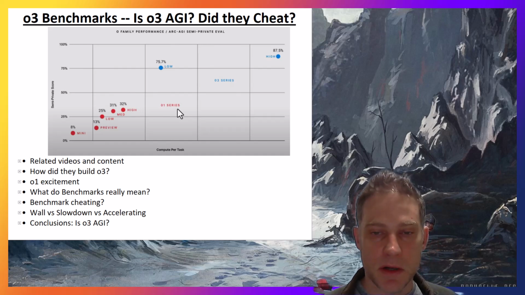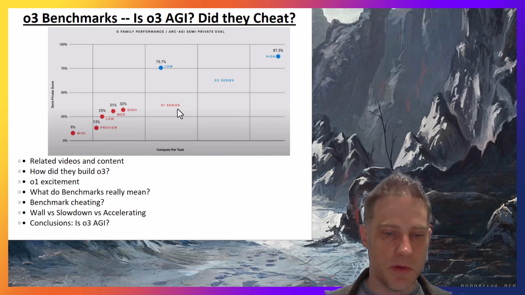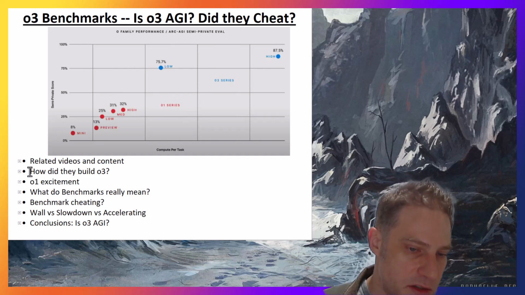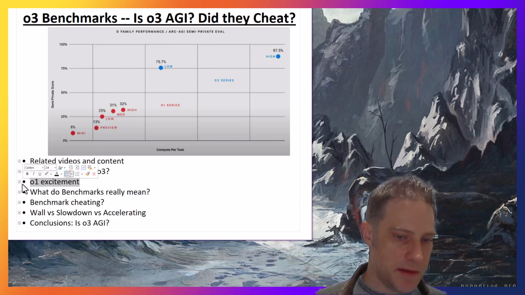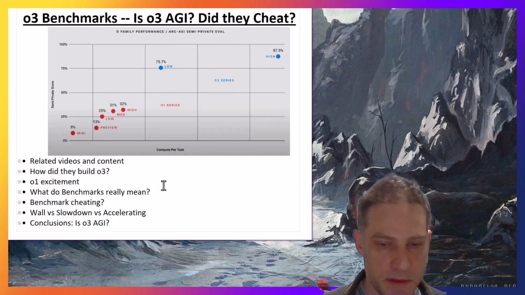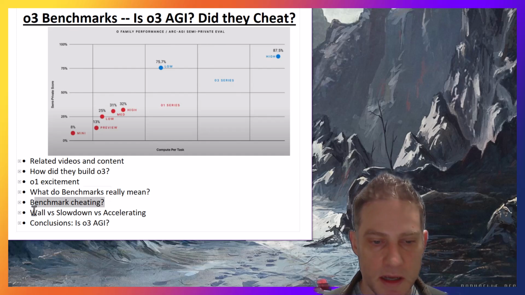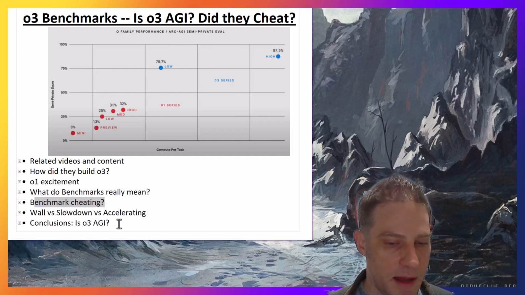I shot a separate video on what benchmarks really mean, and I'm going to approach it from a bit of a different angle with more context on this one. I think digging into how they actually built O3, what happened with O1, is going to bring a lot of clarity. Again, what the benchmarks really mean. Did they cheat? Is this a wall? And is this really AGI? So let's dig right into it.